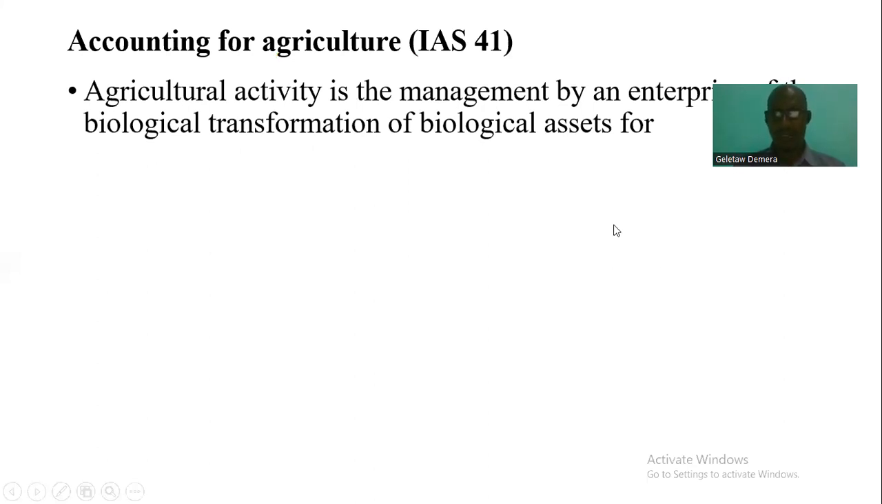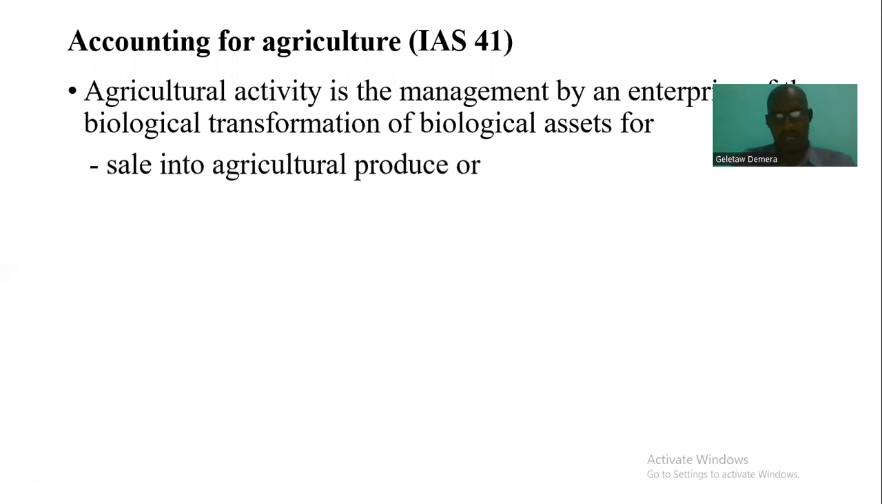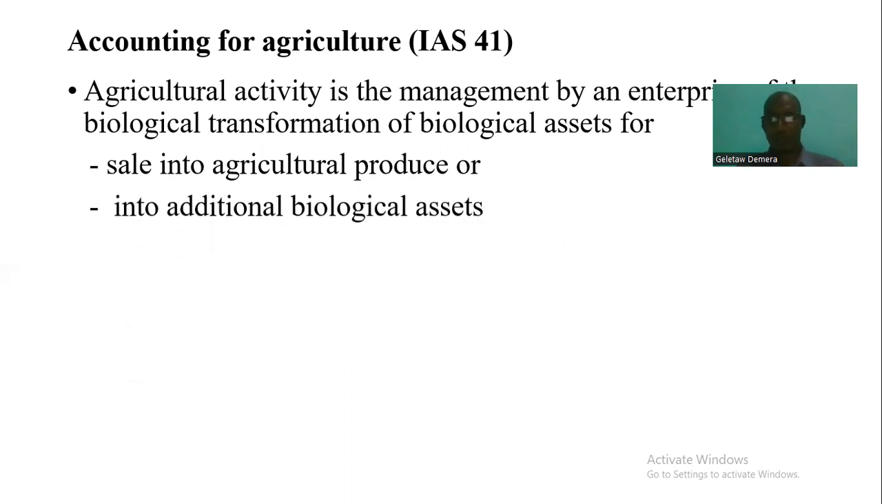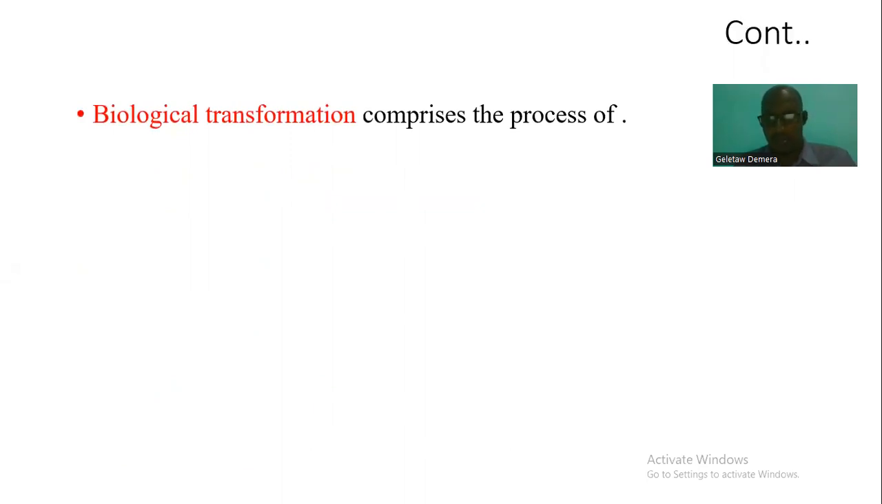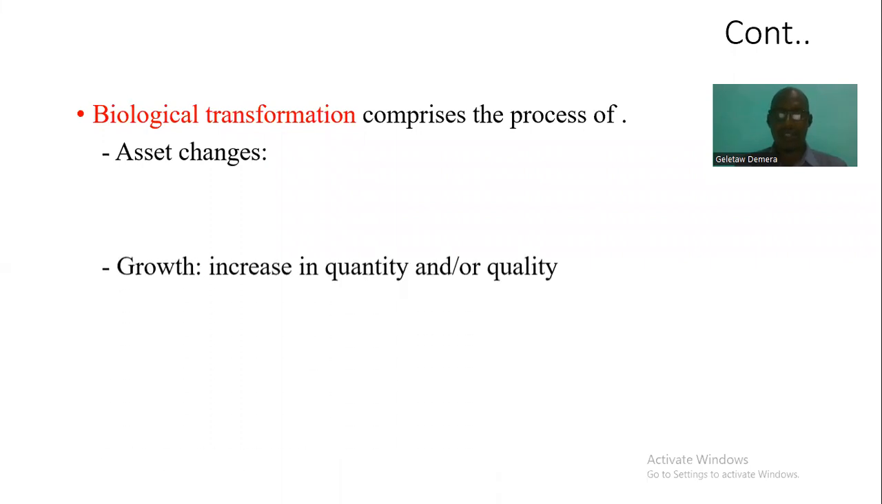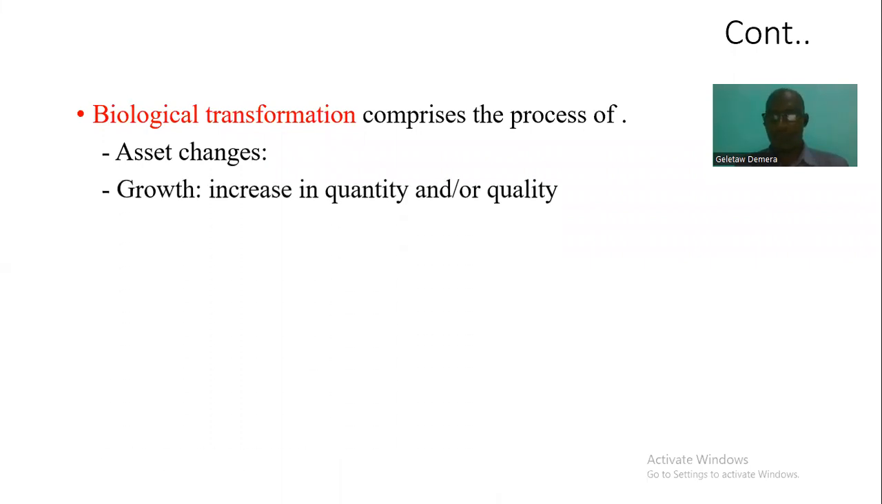Let me start with this new standard and what accounting for agriculture says. Especially, it says that agricultural activity is under the management of the business enterprise, in the way of transforming biological assets for sale into agricultural produce or into additional biological assets. And what do you mean by biological transformation? It comprises asset change, and growth in quantity and quality.